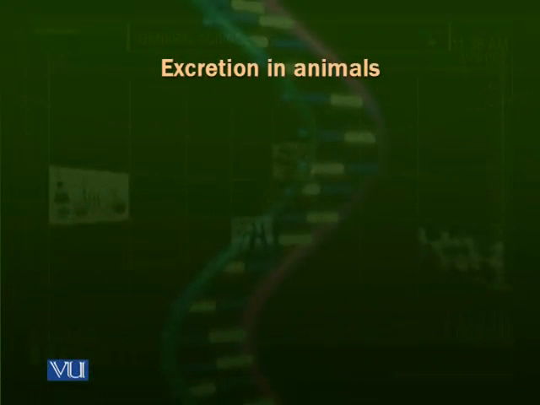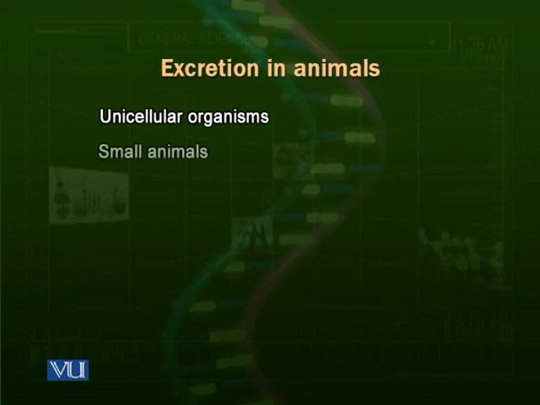Let's have a look at excretion generally in animals, just briefly. There are organisms which are unicellular. There are small animals, there are large animals. In very small animals, the unicellular animals, because the body consists of just a single cell, like an amoeba, it is very easy to exchange their waste material or the other materials with the environment. Just through their plasma membrane, the cell membrane, these organisms exchange their materials with the environment. They can remove their waste products outside.